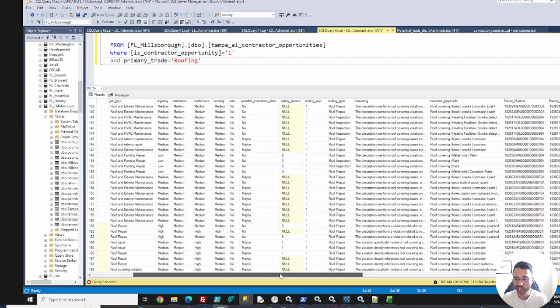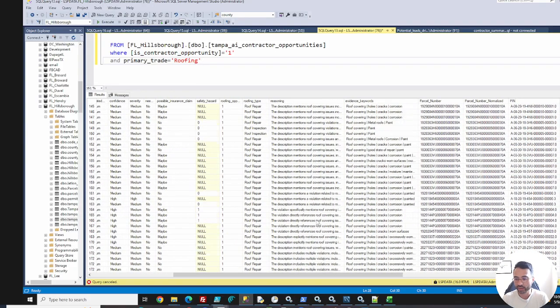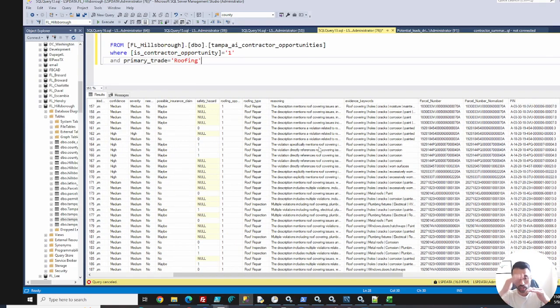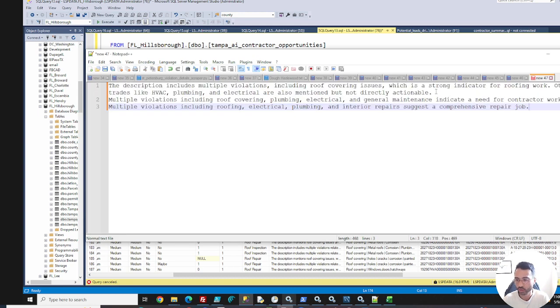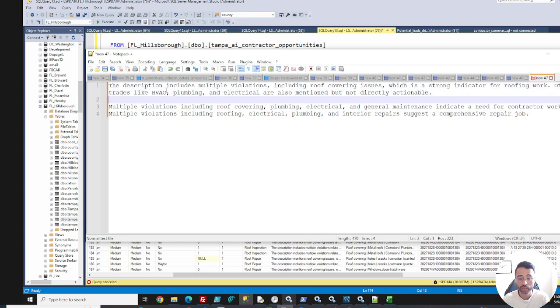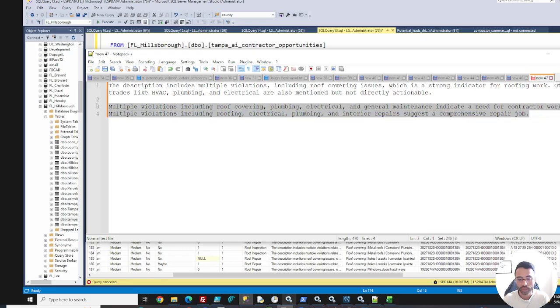And again, it takes a lot of those complex, long walls of text, like I like to call them, and it just gives us a basic reasoning. So if I were to ask why is that, in very human terms, the description includes multiple violations, including roof covering issues, that sort of thing.